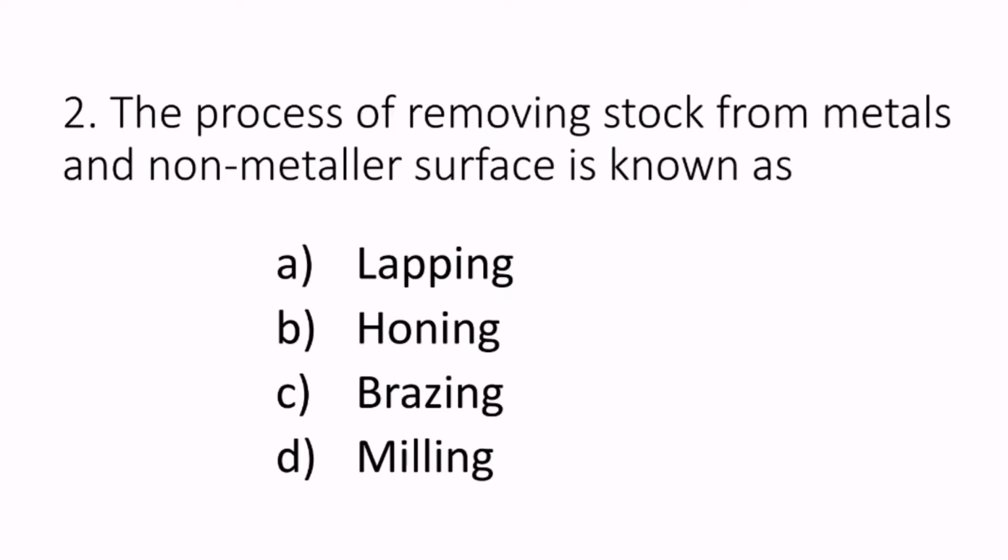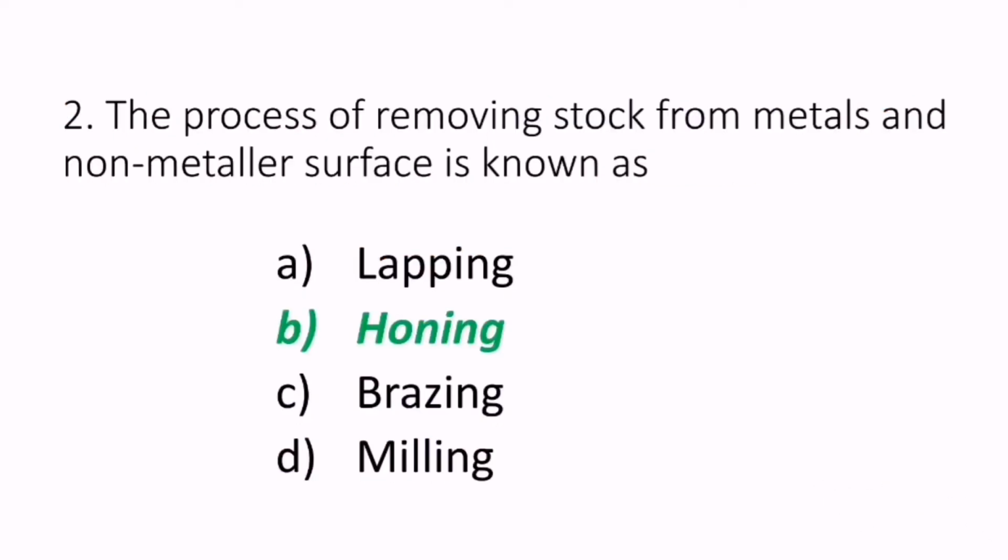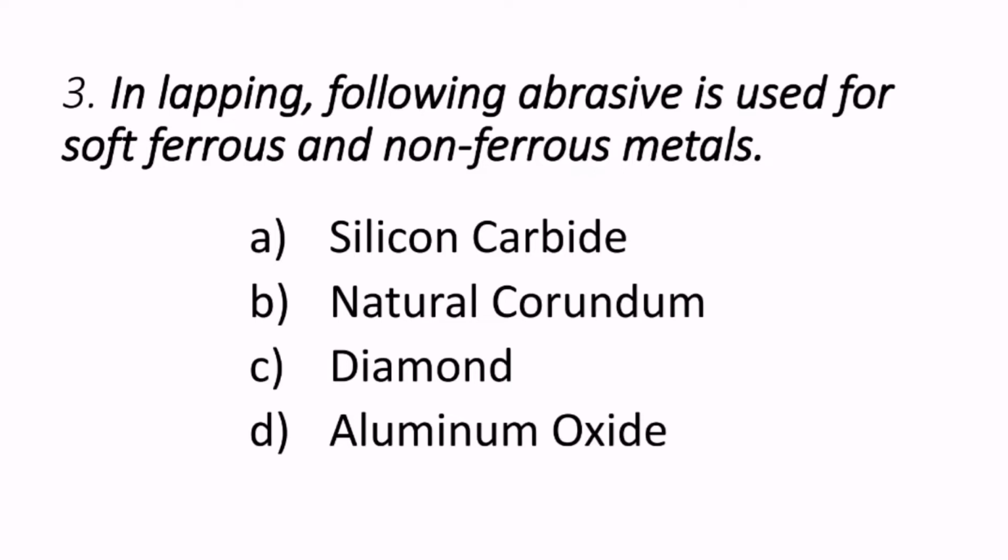The process of removing stock from metals and non-metallic surfaces is known as. So removing stock from metals and non-metals, that may be lapping, honing, abrasing, or milling. The correct answer is honing. Honing is nothing but removing stock from metals or non-metals. B is the correct answer. Moving on to the third question.